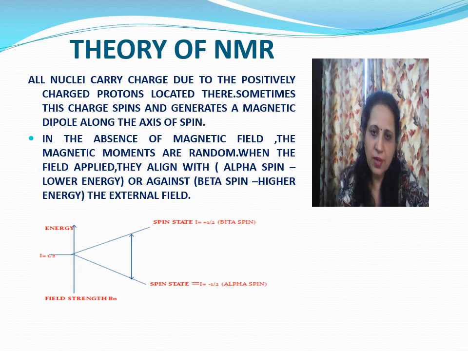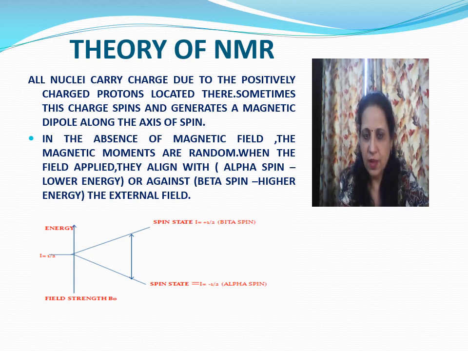All nuclei carry charge due to the positively charged protons located there. Sometimes this charge spins and generates a magnetic dipole along the axis of the spin. In the absence of magnetic field, the magnetic moments are random. When the field is applied, they align with or against the magnetic field.